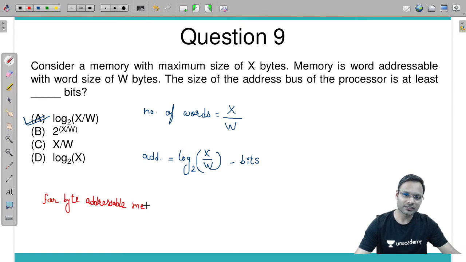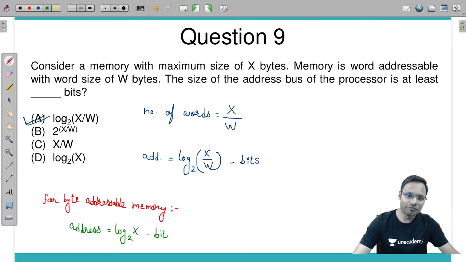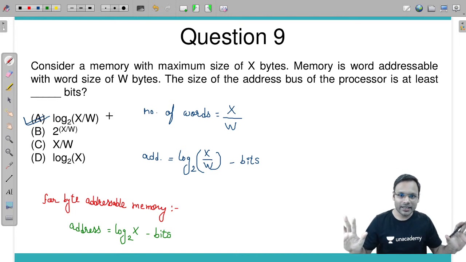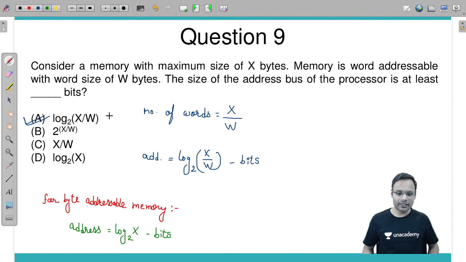If the memory is byte addressable, what will be the answer? The address size of this particular memory will be log of the number of bytes, which is capital X. These many bits will be there in the address. Got it?